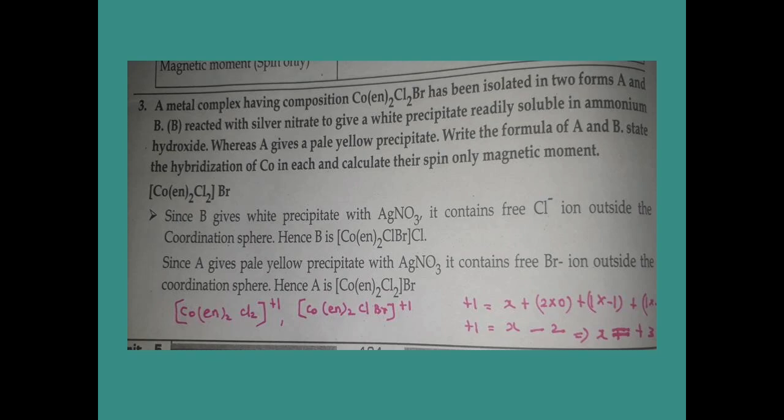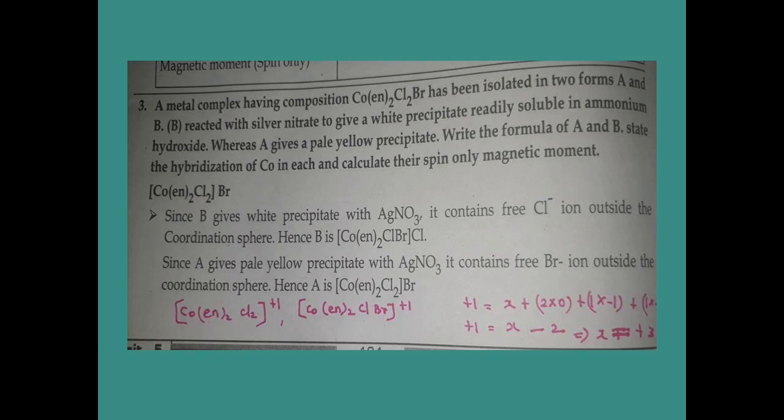We have to write the A and B formulas. First, B gives the white precipitate, which means chlorine should be outside the square bracket because it is a counter ion. The counter ion Cl minus reacted with silver nitrate, and we get AgCl as a precipitate. So what is the B formula? Inside the square bracket cobalt, ethylenediamine, 1 chlorine and 1 Br. Outside the square bracket 1 chlorine is present. That chlorine alone gives the free counter ion.